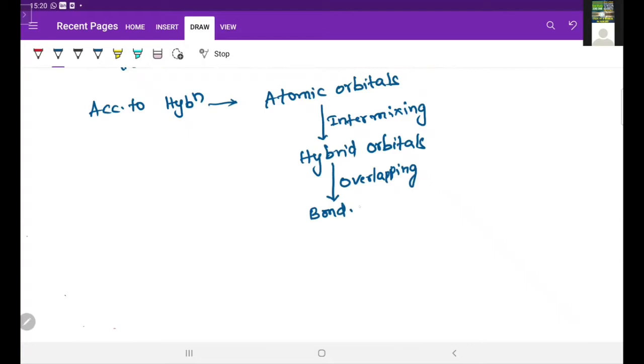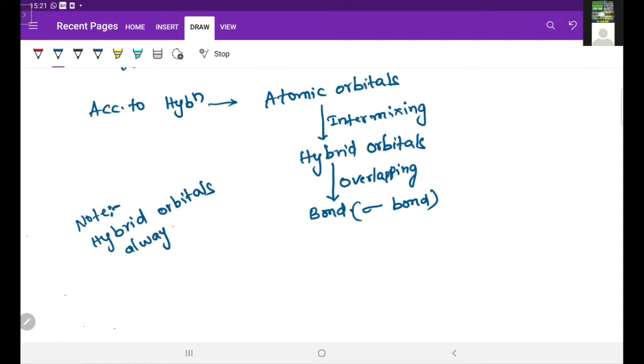So especially that is a sigma bond, because hybrid orbitals never form a pi bond. So that is a note. Hybrid orbitals always form sigma bond, but not pi bond.